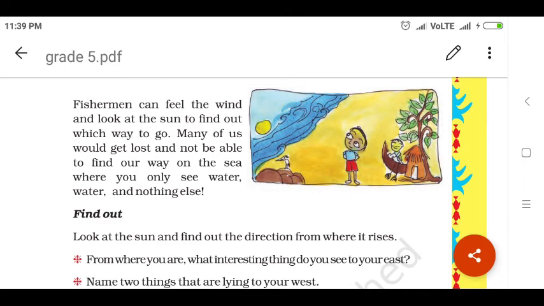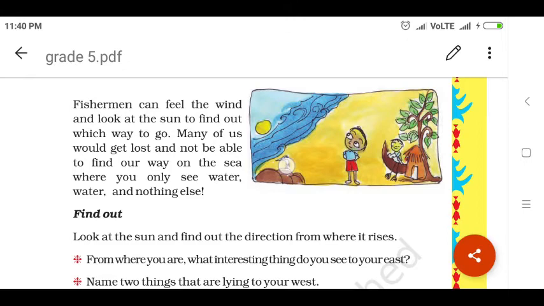Fisherman can feel the wind and look at the sun to find out which way to go. Many of us would get lost and not be able to find our way on the sea where you only see water, water and nothing else. See, the fisherman will catch the fish every day. For that purpose, he will feel the wind and see the sun and find his way, which place to go to catch the fish. Like that he will do.